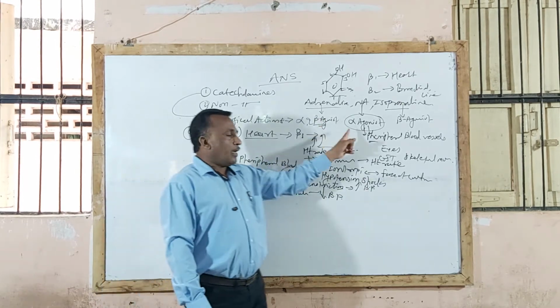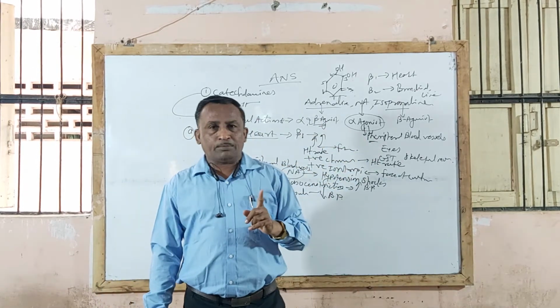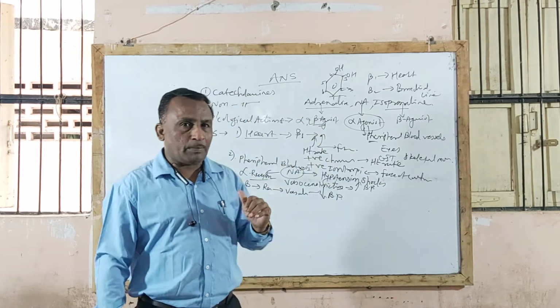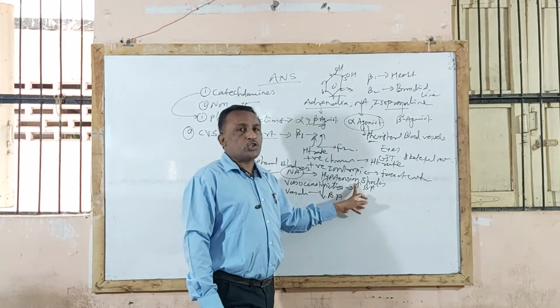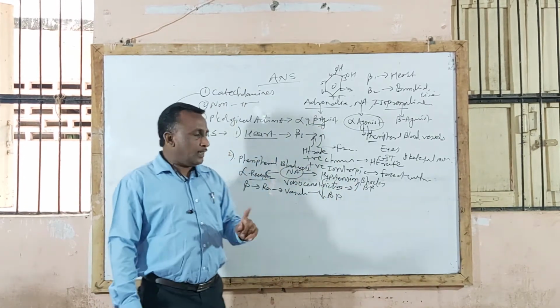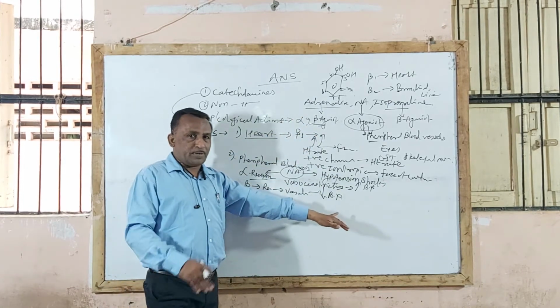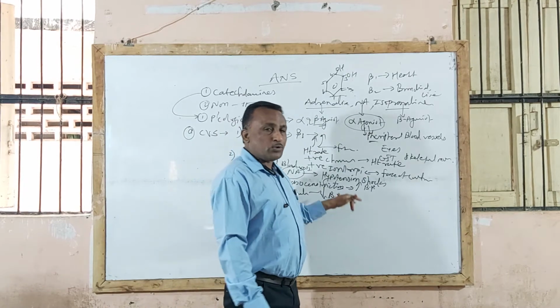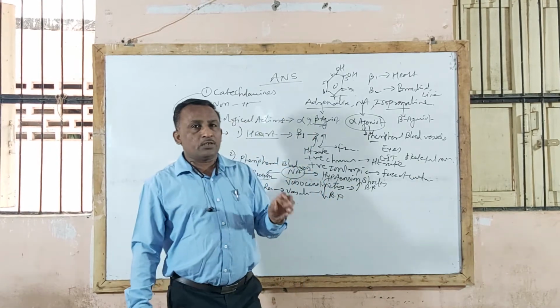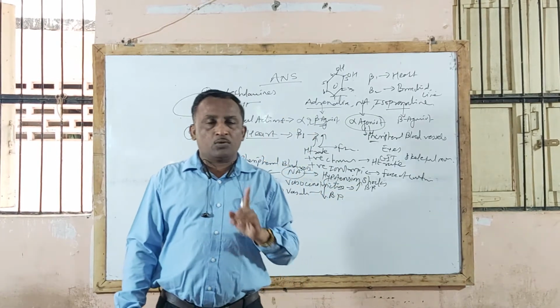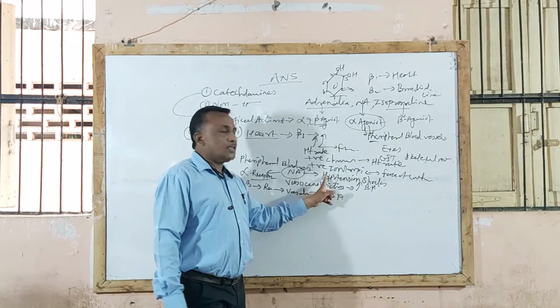while noradrenaline acts only on alpha receptor, thereby producing a rise in systolic blood pressure, and therefore it is used in hypotension shock. Adrenaline, because of action on both receptors, causes a decrease in blood pressure, lowering of blood pressure, it produces hypotension, and therefore it is not suitable in hypotension shock. Only noradrenaline is suitable.